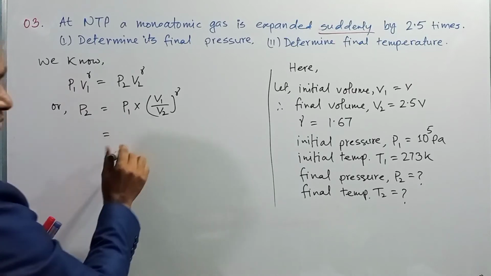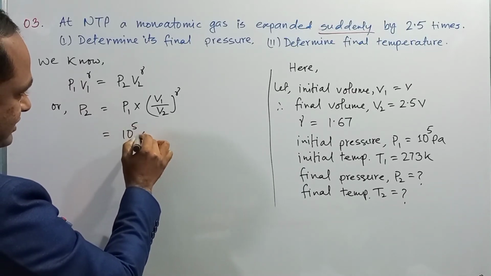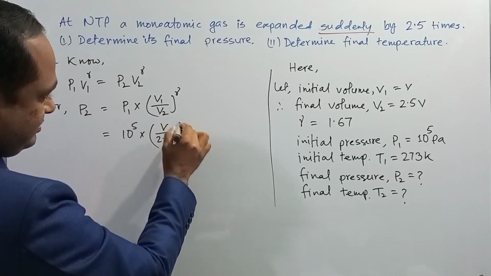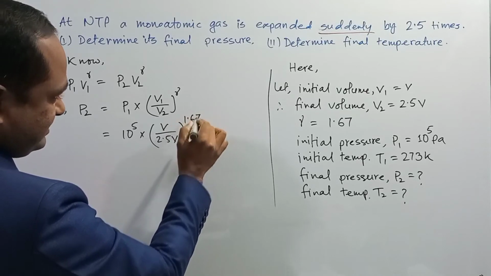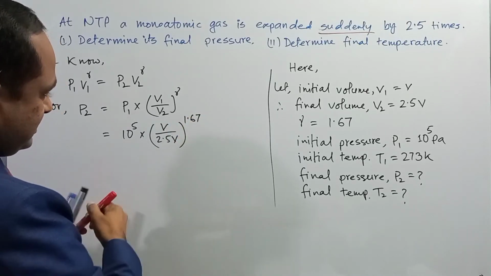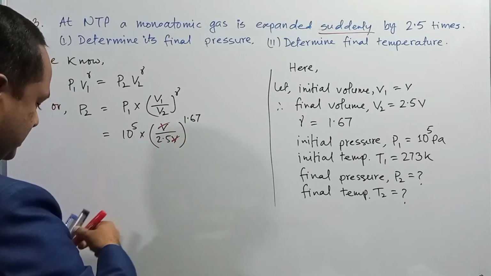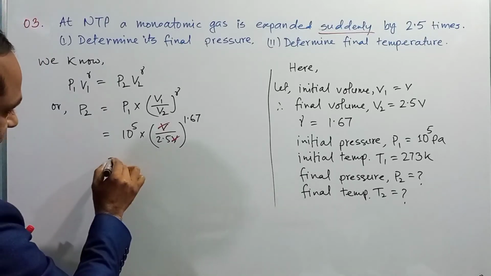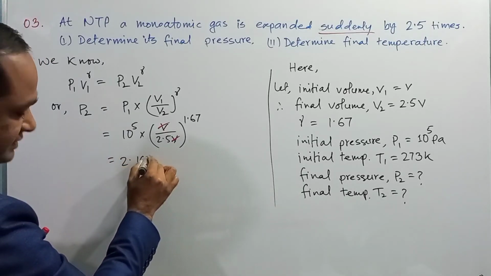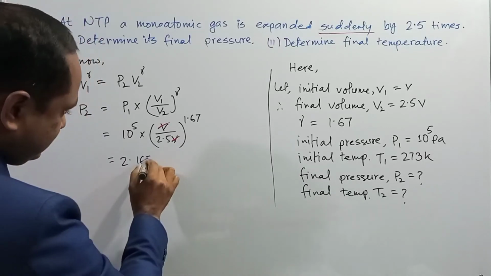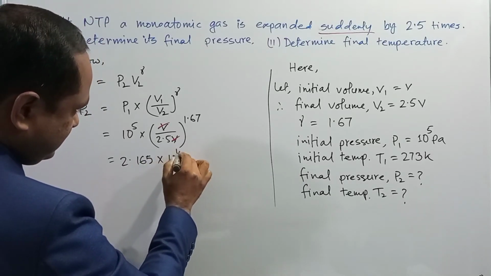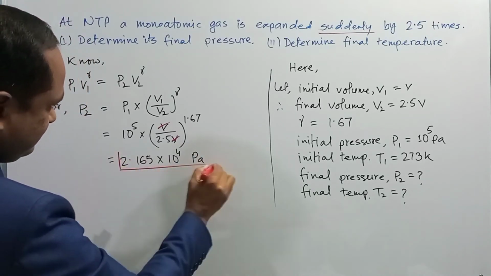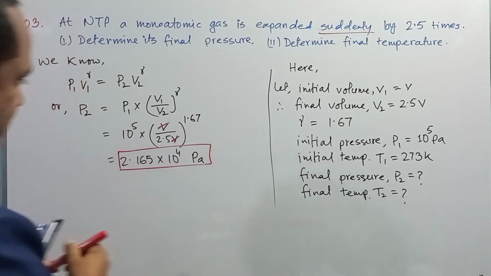Using the value of P1, that is 10 to the power 5, multiplied by V1 means V, V2 means 2.5 V, gamma means 1.67. You can cancel out V from both parts, and after the calculation you will get 2.165 into 10 to the power 4 Pascal. This is the final pressure after expansion.